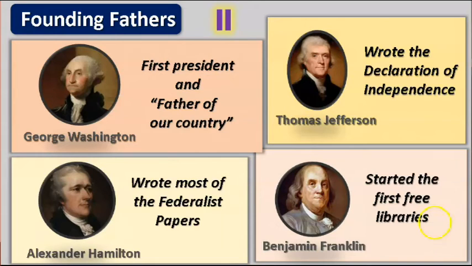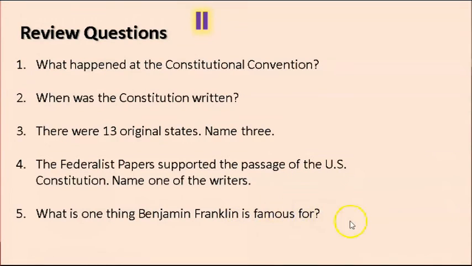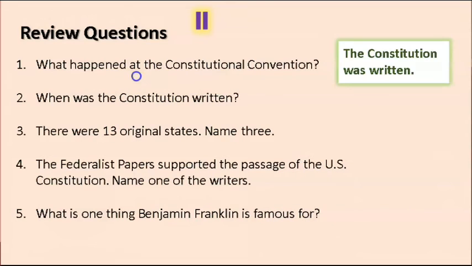All right, let's review the citizenship questions. What happened at the Constitutional Convention? The Constitution was written. When was the Constitution written? 1787. There were 13 original states. Name 3.